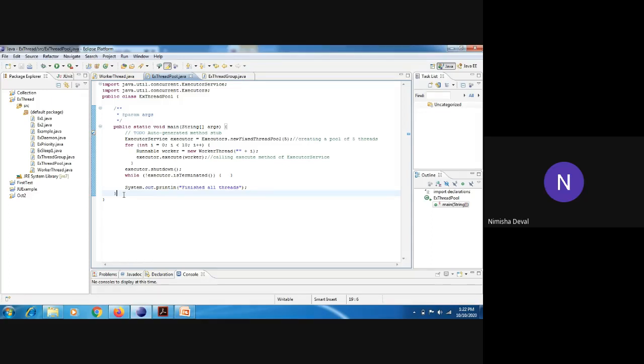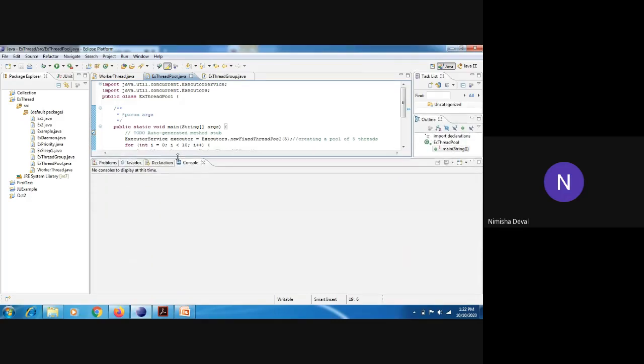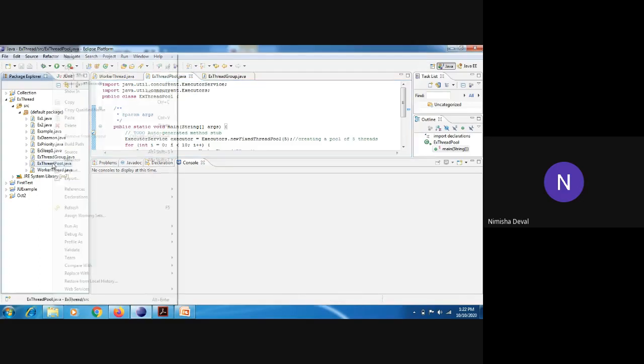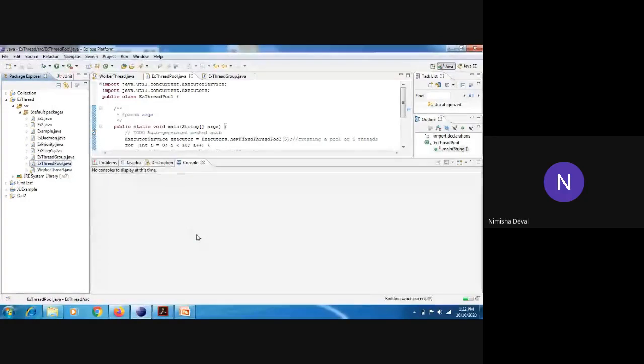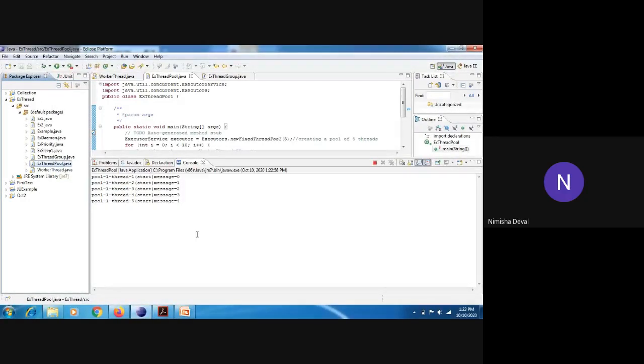Okay. So see its output. First, I will increase its size. See here. At the time 4. Okay.